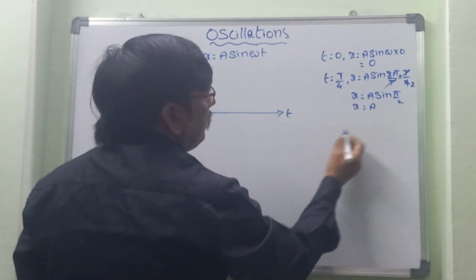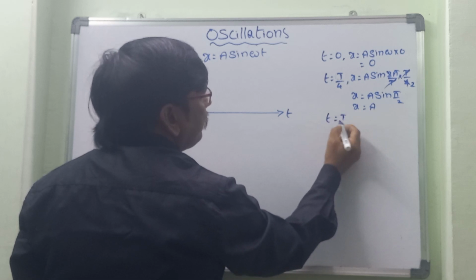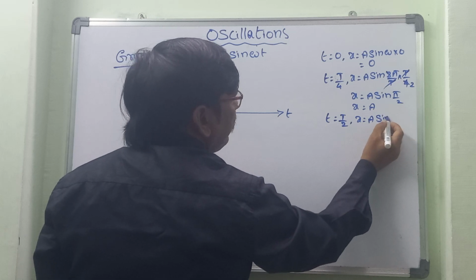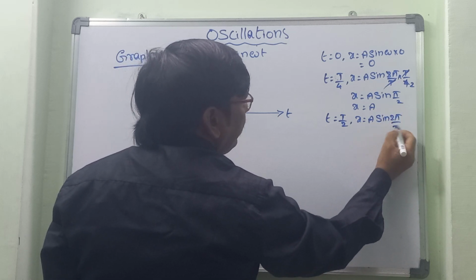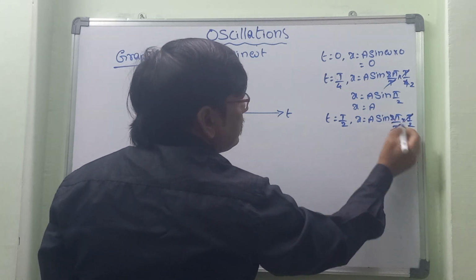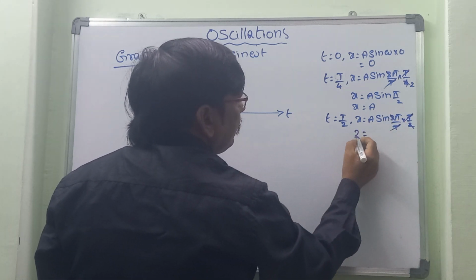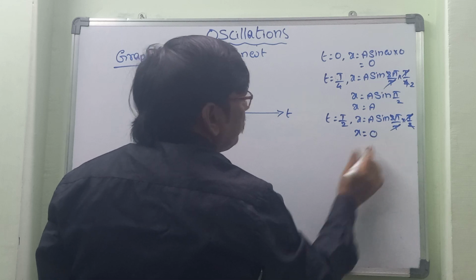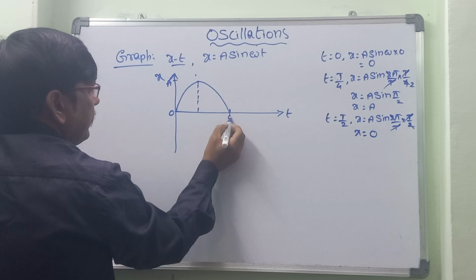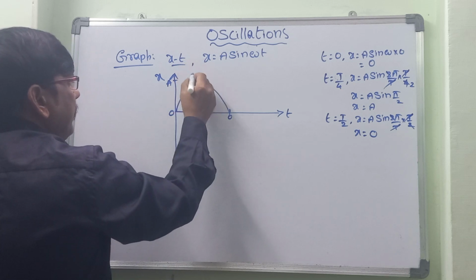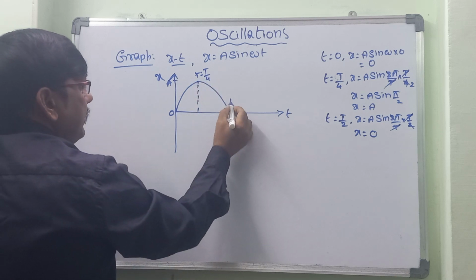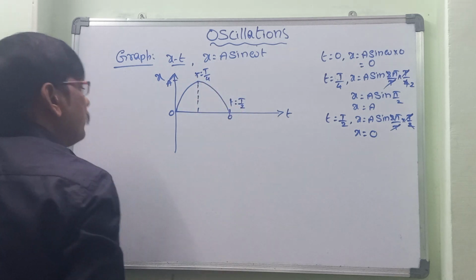Afterwards, let us take t is equal to T by 2. x is equal to a sin 2 pi by T into T by 2. Here T gets cancelled, so this entire part becomes sin pi, which is 0. So again it reaches 0. Here is t is equal to T by 4, and here is t is equal to T by 2.